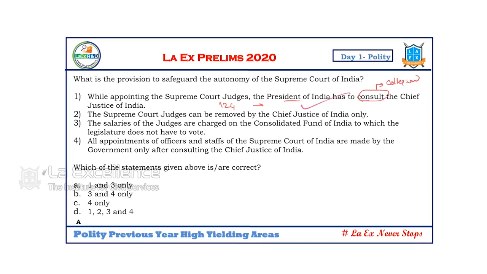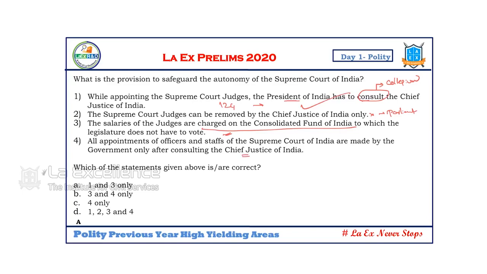The Supreme Court judges can be removed by the Chief Justice of India only? No, they are actually removed by the Parliament. The salaries of the judges are charged on the Consolidated Fund of India. Yes. So they do not worry about their salaries and maintenance, which is meant to keep them independent. All appointments of the officers of the Supreme Court of India are made by the government only after consulting the Chief Justice of India.